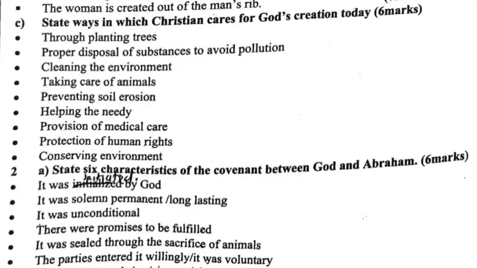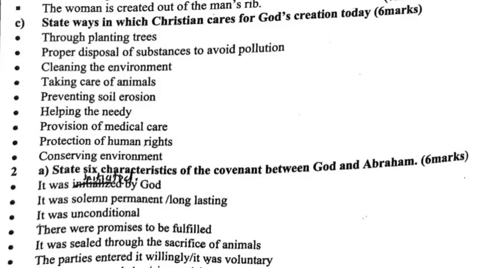Question 1c. State ways in which Christians care for God's creation today: planting trees, proper disposal of substances to avoid pollution, cleaning the environment, taking care of animals, preventing soil erosion, helping the needy, provision of medical care, protection of human rights, and conserving the environment.